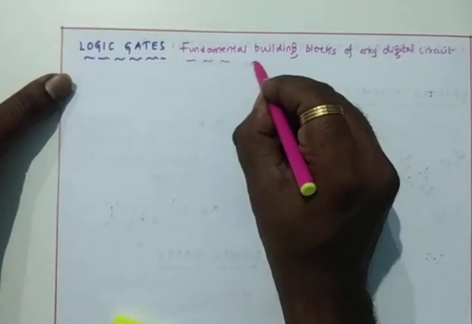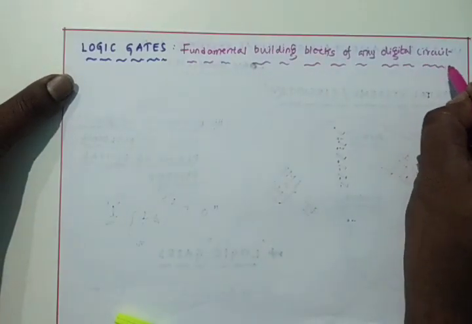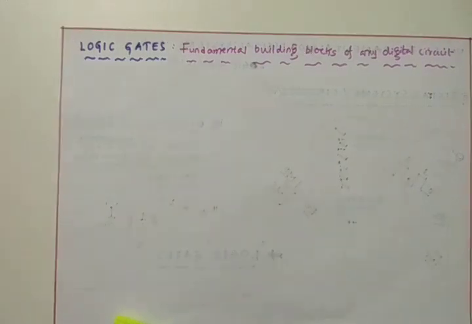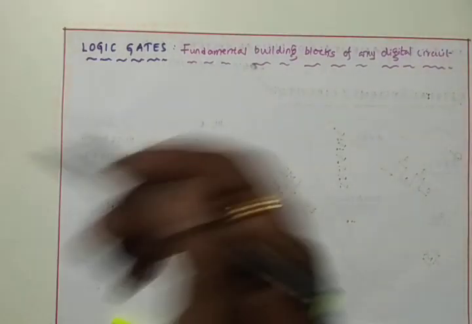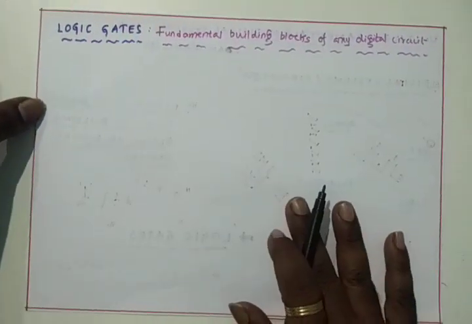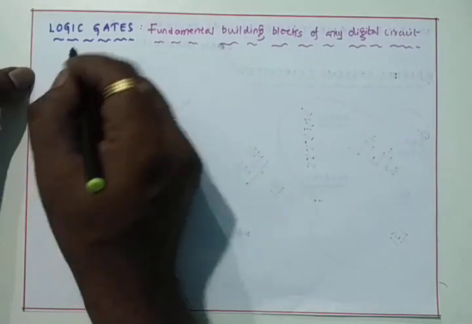There are 7 logic gates, and these 7 logic gates are divided into 3 categories.